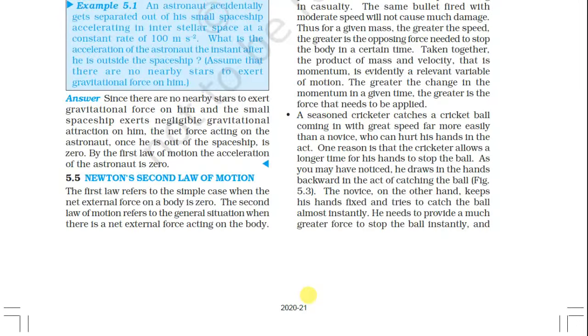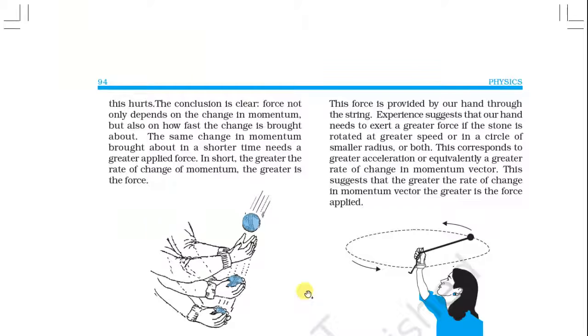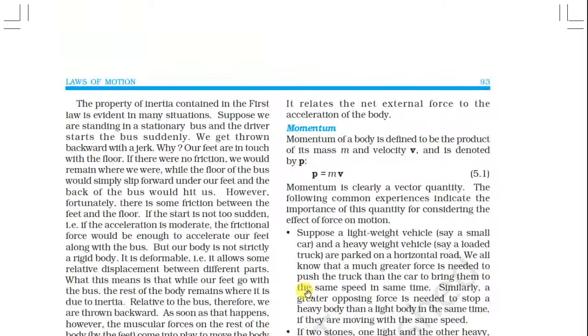Now we will discuss that the first law refers to the simple case when the net external force on a body is zero. The second law of motion refers to the general situation when there is a net external force acting on the body. See here, it relates the net external force to the acceleration of the body.